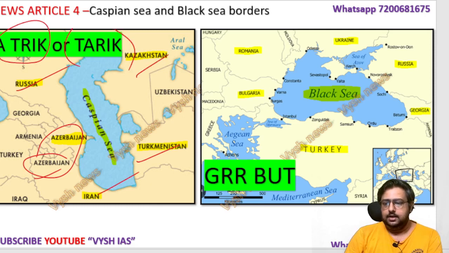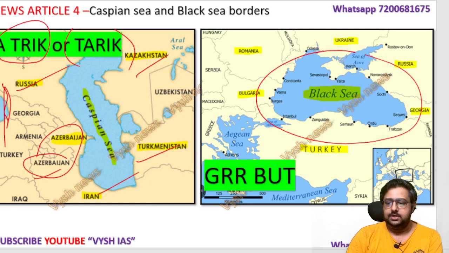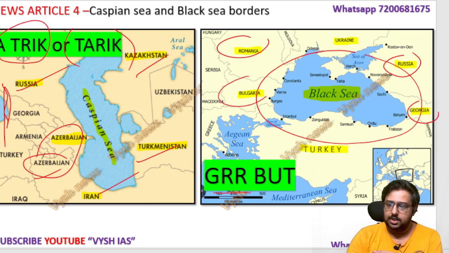Same like that, next to the Black Sea, this blue color you see, this is the Black Sea. This is how I taught students 6-7 years back. I still remember, so you can also use it. So the Black Sea, again if you see, has Georgia, Russia, Romania, Bulgaria, Ukraine and Turkey. And here one small Sea of Azov is there.